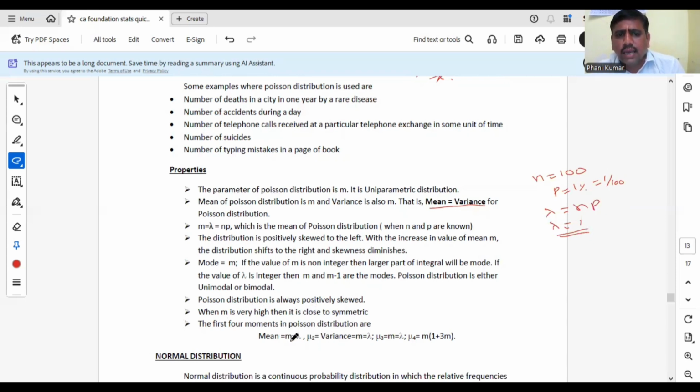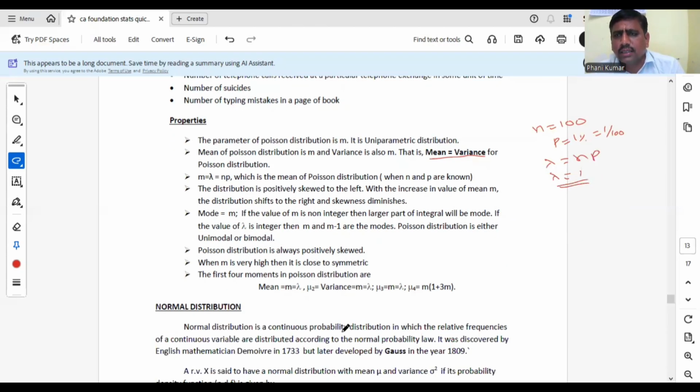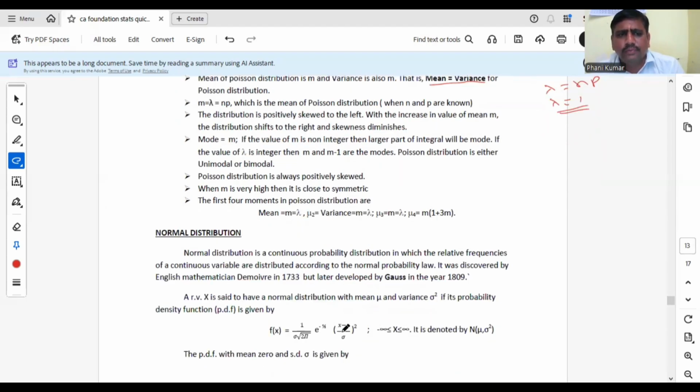Okay, mean is lambda, variance is lambda, SD is root lambda, mode is lambda. So mean equal to variance for Poisson. That is about Poisson.